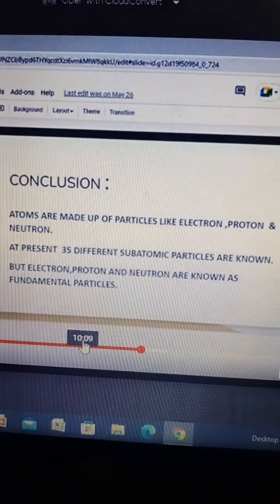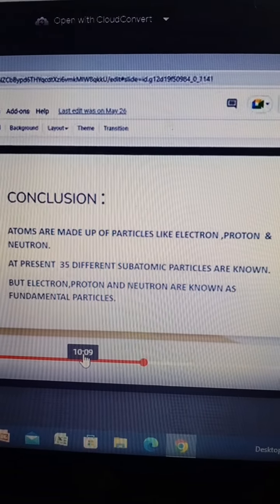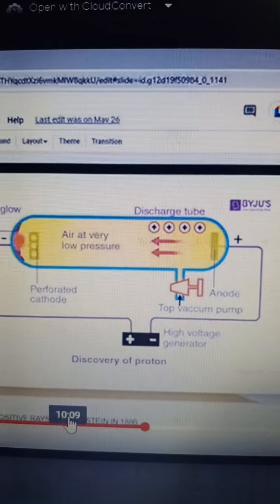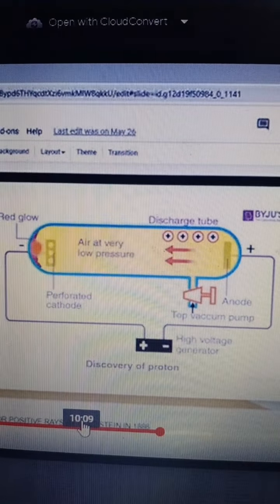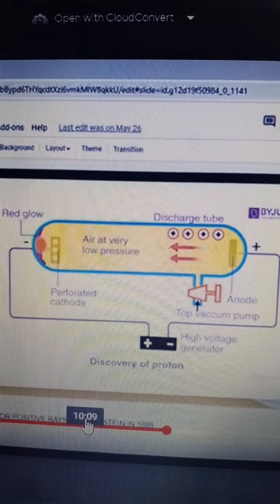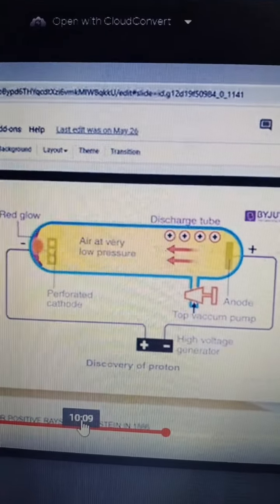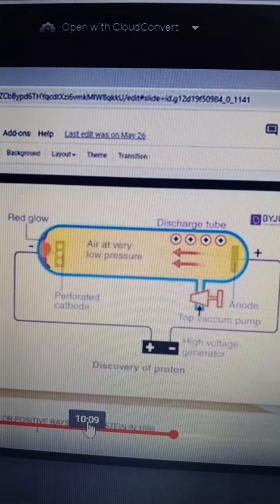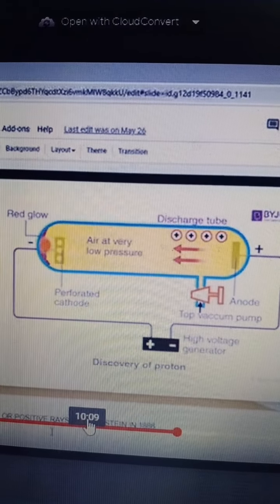Now, what happened? Since the discovery of the electron, it was thought that if the atom has negative charge, then there must be a particle which has positive charge. So they started discovering the positive charge inside the atom. For this, the name of Goldstein comes to our mind. He was the discoverer of the proton in 1886.